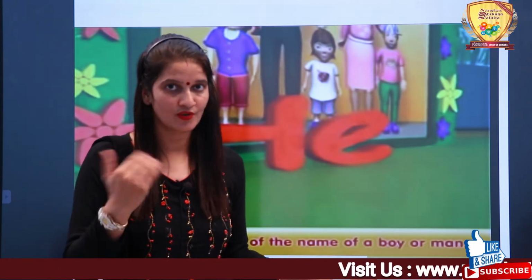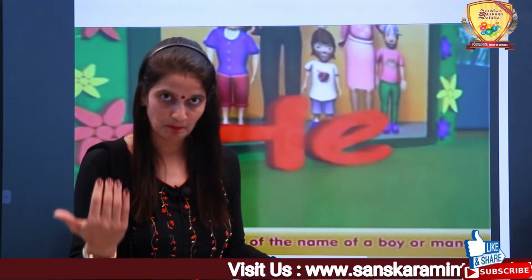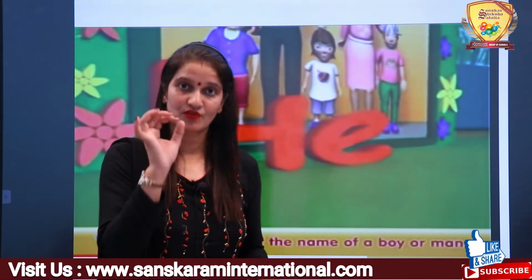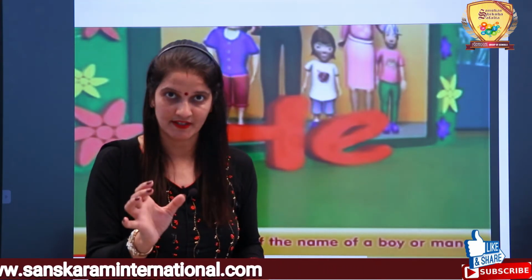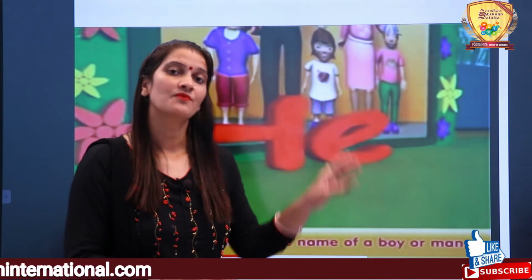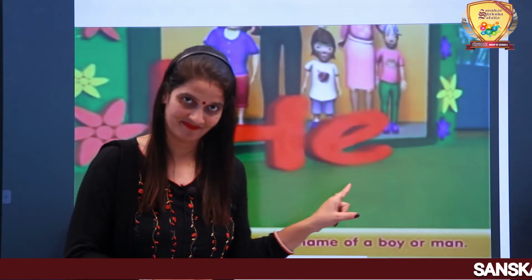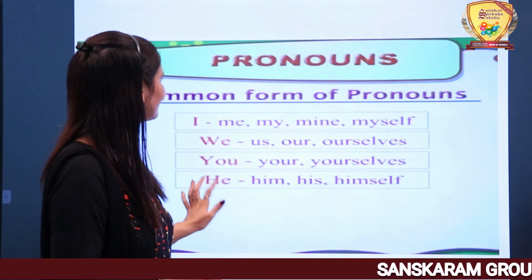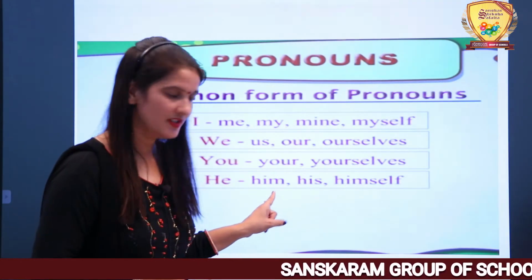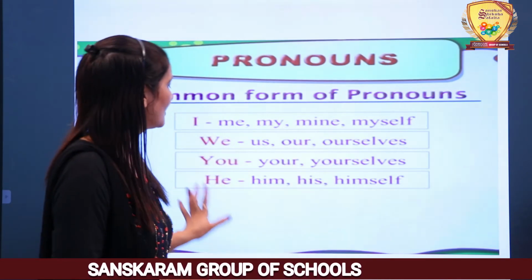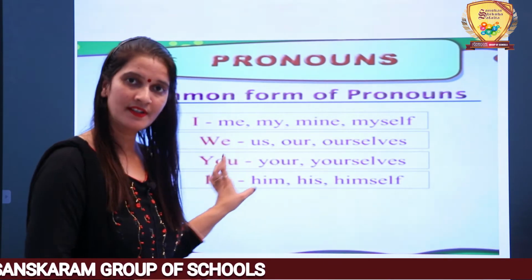Rahul is a good boy. He is playing right now. Whenever we have to talk about a male person, a boy, we will use only the word he. Got it? In the family of he, there are him, his, himself. These are all related to the word he.